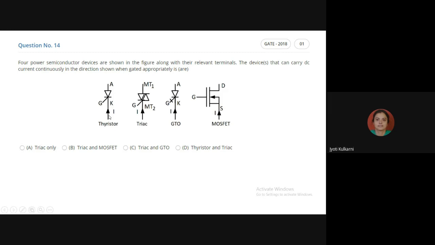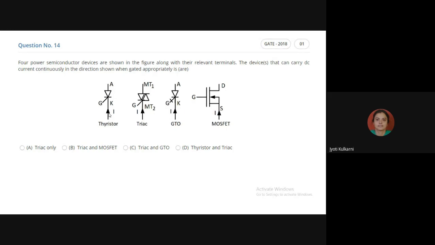We are providing the current in these four devices from downward direction to up direction. But basically that device has which property? To carry the current as per the shown direction or to carry the current as per their own construction? Obviously, as per their construction, they will carry the current, not as per the way I feed the current.